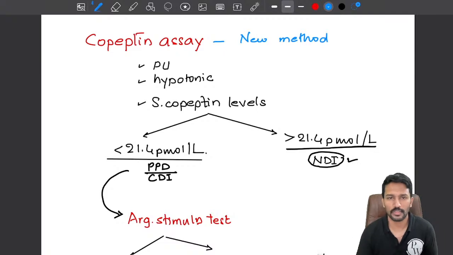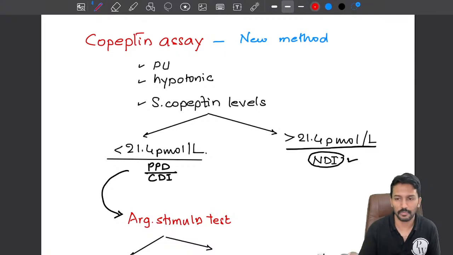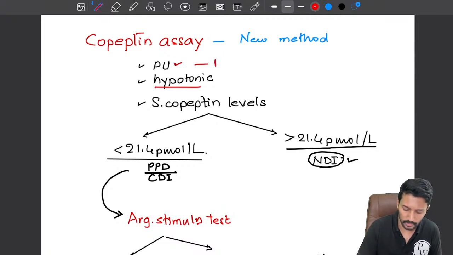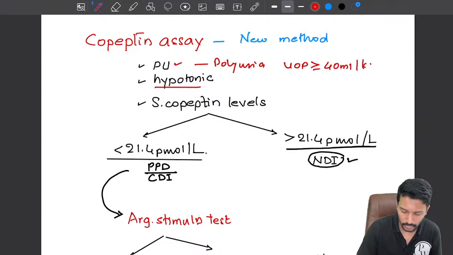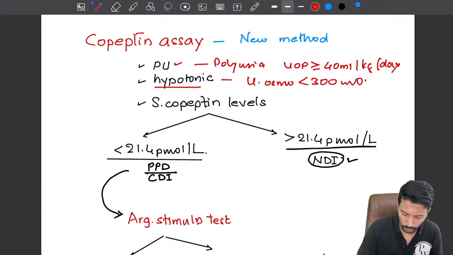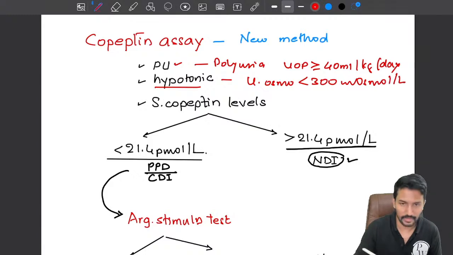Okay, now how do we approach this algorithm? First, you will suspect that a patient may be having diabetes insipidus based on the history of polyuria. PU means polyuria, that too hypotonic, right? How do you define polyuria? Urine output more than 40 ml per kg per day. And if the patient's urine is hypoosmolar, that means urine osmolality less than 300 milliosmoles per liter, then you will check the serum copeptin levels.